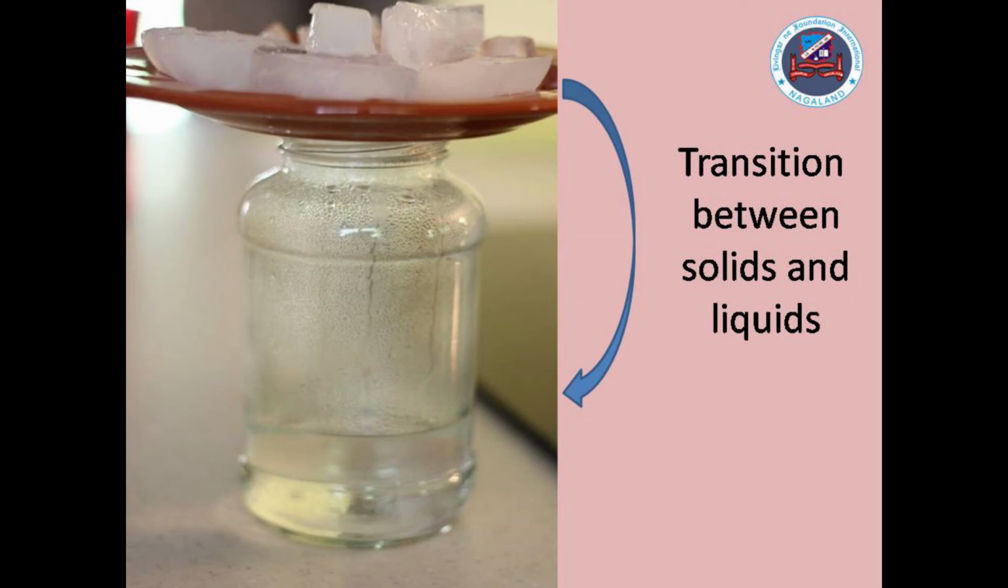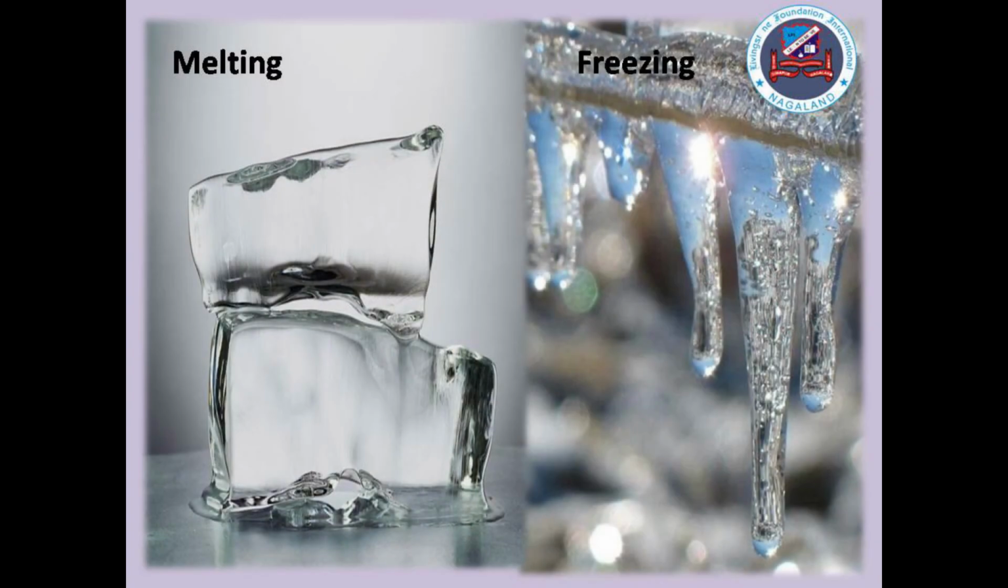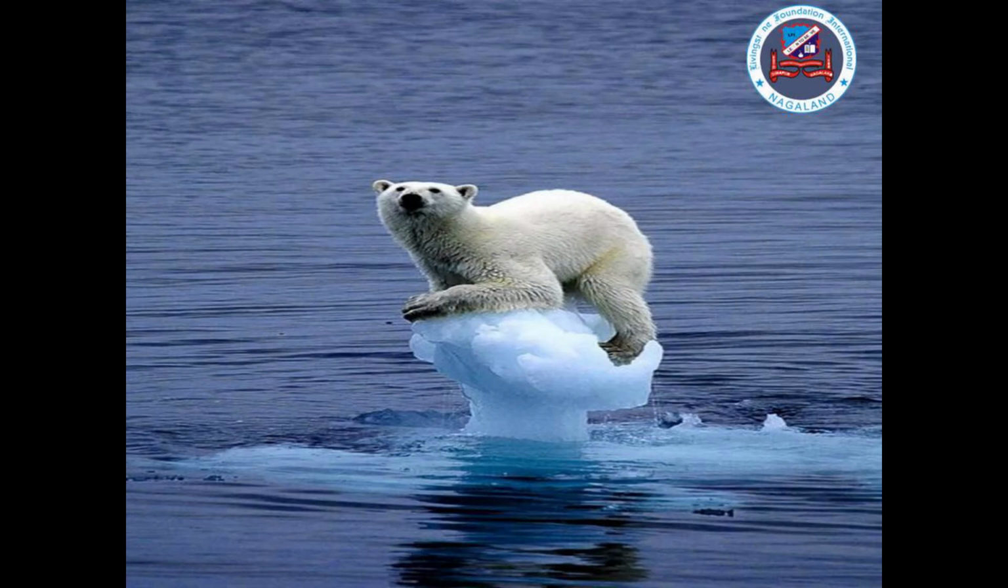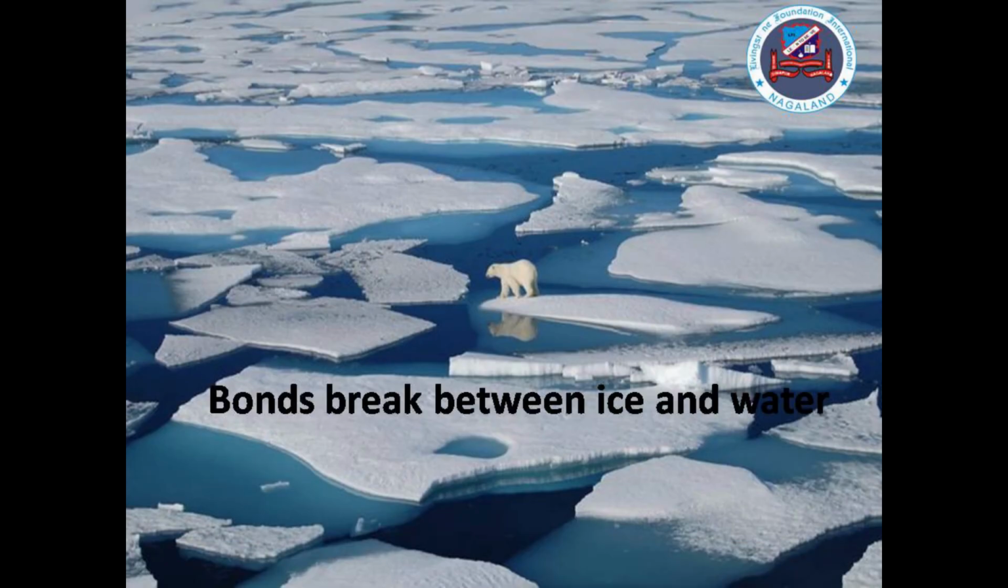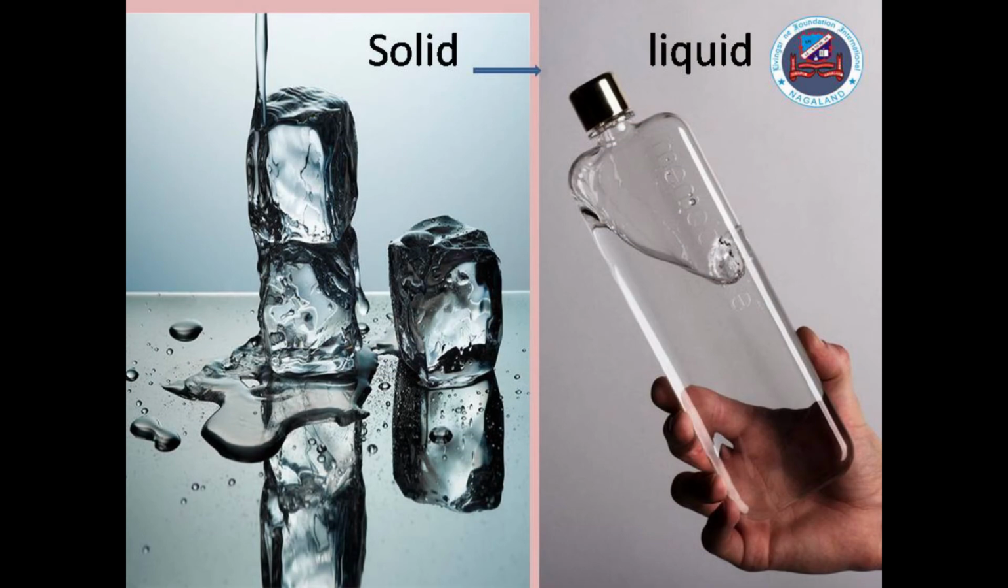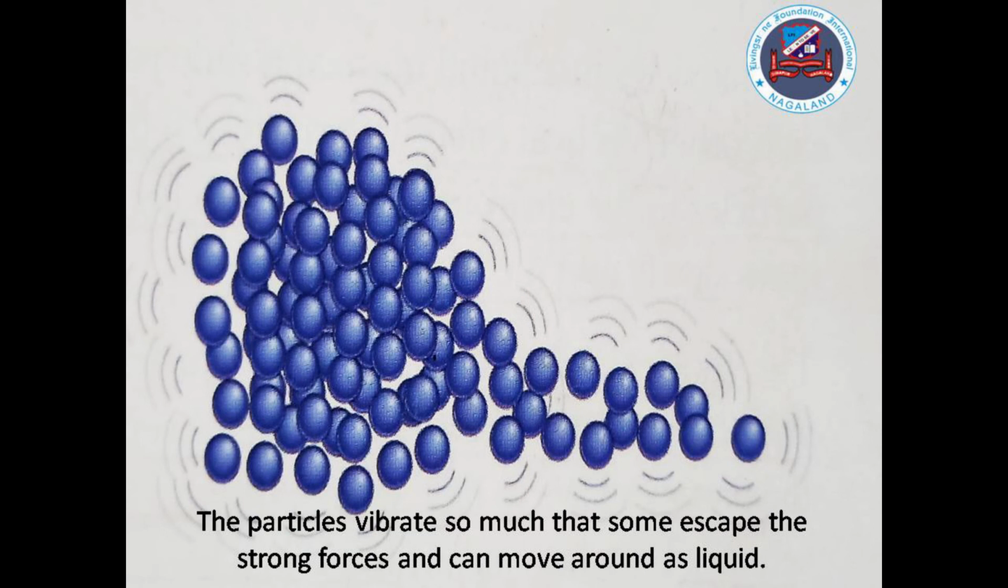Now, let's think about transitions between solids and liquids. So, melting and freezing. Think of the Arctic sea ice in the summer. When air temperatures are warmer, more heat energy is absorbed by the ice. This causes bonds to break between the water molecules, and the ice starts to melt. The solid ice becomes liquid water. This is because the particles vibrate so much that some escape the strong forces and can move around as a liquid.